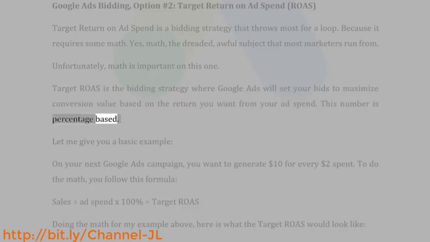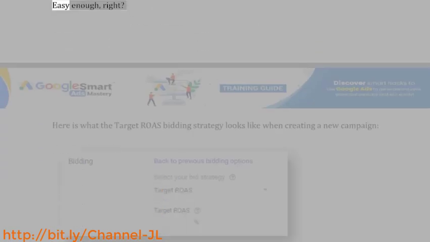This number is percentage based. Let me give you a basic example. On your next Google Ads campaign, you want to generate $10 for every $2 spent. To do the math, you follow this formula: sales divided by ad spend x 100% equals target ROAS. Doing the math for my example above, here is what the target ROAS would look like. $10 in sales from campaign divided by $2 ad spend, x 100% equals 500% target ROAS. Easy enough, right? Here is what the target ROAS bidding strategy looks like when creating a new campaign.